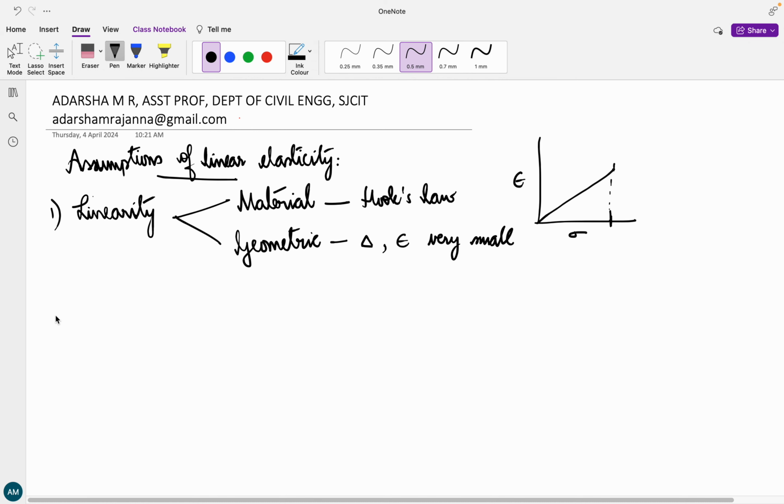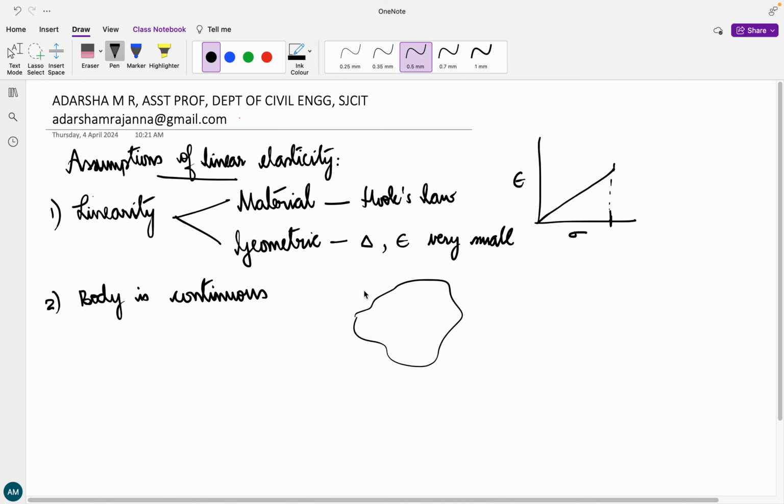Okay. The next assumption is that the body is continuous. There is going to be a continuous distribution of the body particles. The whole volume of a body is considered to be filled with continuous matter without any void.